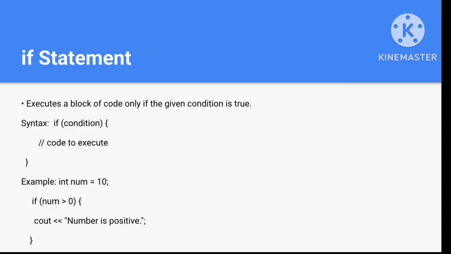For example, to check if a number is greater than 0, you write: if number greater than 0, then cout number is positive. The example input given to num is 10, and the if statement executes because the number is greater than 0.